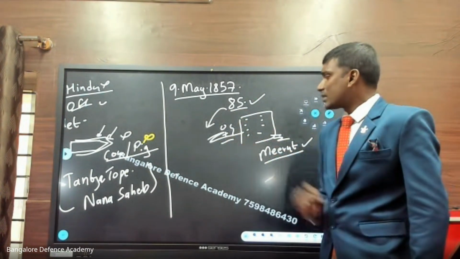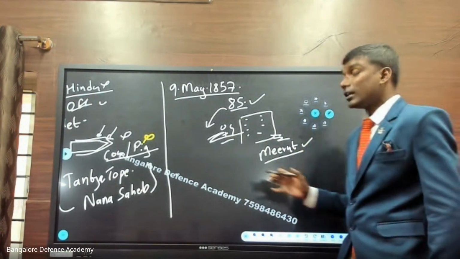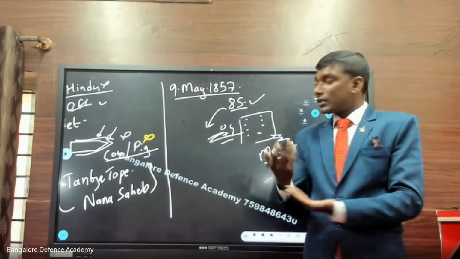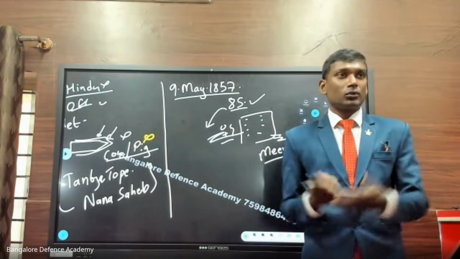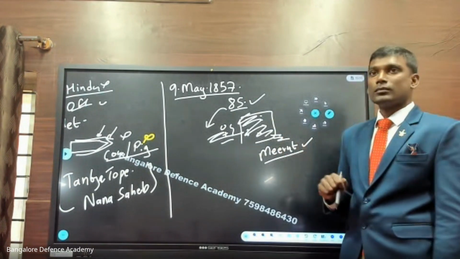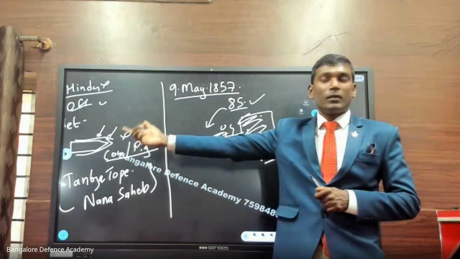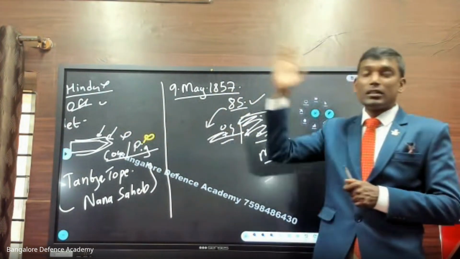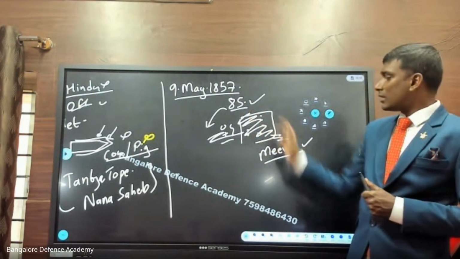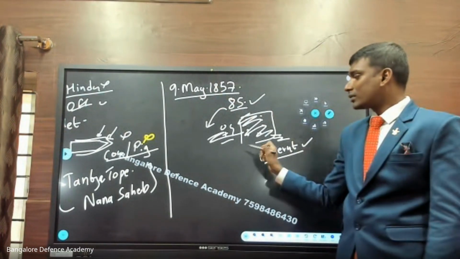When all these people were sent to jail, some of the Indian soldiers were unhappy with this. They thought, my friends, my brothers are inside jail and I am outside while all these atrocities are happening. So they broke open the jail. All these soldiers came out of the jail. And they took motivation from Mangal Pandey. When Mangal Pandey, a single soldier, can kill senior officers and take control, why can't we all do this? So all the soldiers in Meerut, on the night of May 9th of 1857, broke the jail and came out.